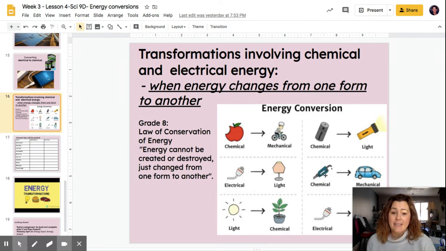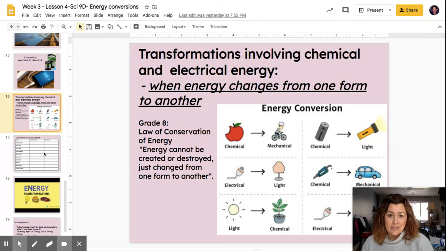The gasoline is a chemical. We put that into a car and now it can move. The light energy can go into a plant and the plant can do photosynthesis and turn it into sugar. And so that's light to chemical. And then, I can't even see this one, sorry. My little video is blocking it.